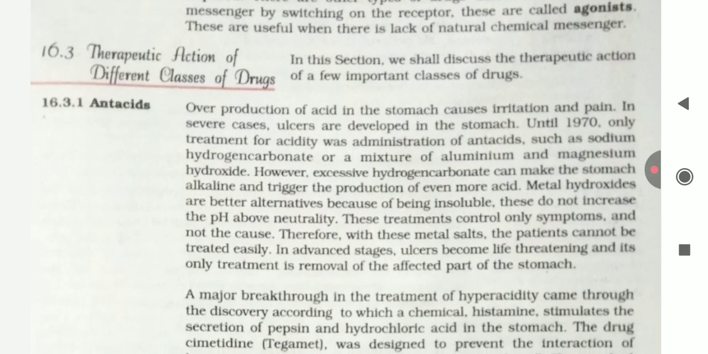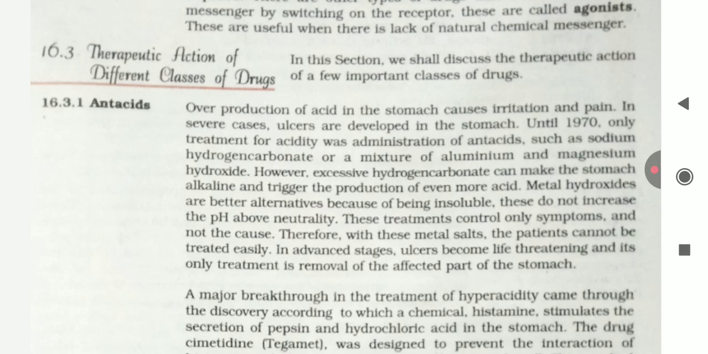First is an antacid. Overproduction of acid in the stomach causes irritation and pain. In several cases, ulcers develop in the stomach. Until 1970, the only treatment for acidity was administration of antacids such as sodium hydrogen carbonate or a mixture of aluminium and magnesium hydroxide. However, excessive hydrogen carbonate can make the stomach alkaline and trigger the production of even more acid. Metal hydroxides are better alternatives because, being insoluble, these do not increase the pH above neutrality.